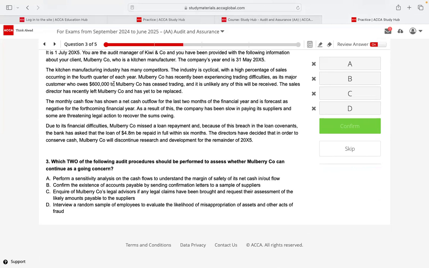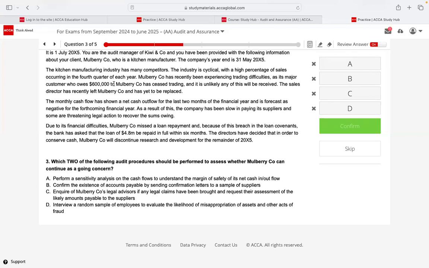That's an industry matter. Which 2 of the following audit procedures should be performed to assess whether Mulberry Co. can continue as a going concern? Imran, perform a sensitivity analysis on the cash flows to understand the margin of safety of its net cash inflows and outflows.